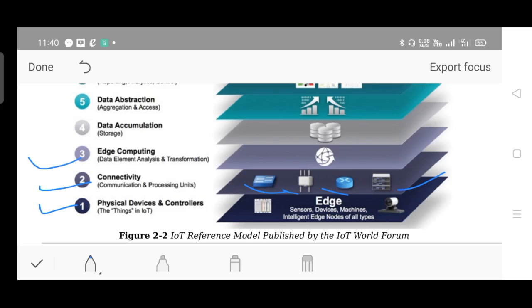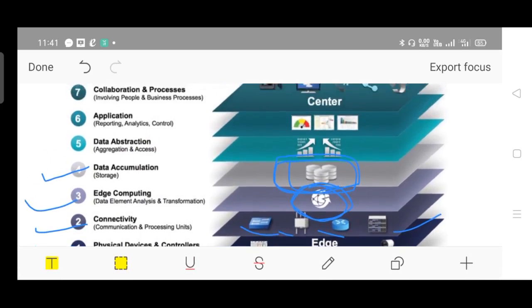Then edge computing, where we have data element analysis and transformation. So identifying the data elements from the data gathered from the sensors, and transformation of the data come under edge computing. Next, the fourth one is data accumulation, where the storage array concept comes in. See the diagram, storage arrays. Recall the RAID concept that you studied in the previous semester in storage area networks. So that comes under layer 4.